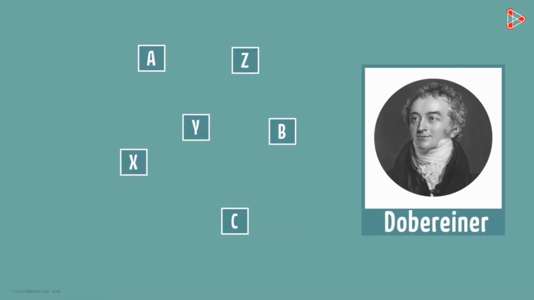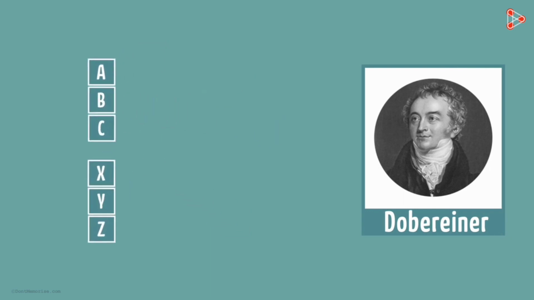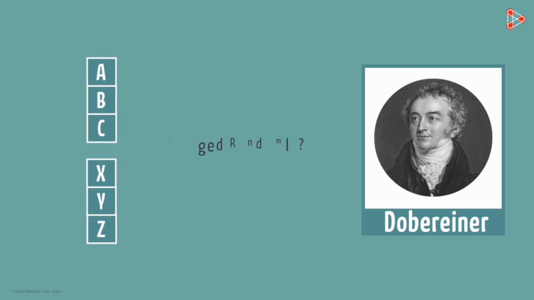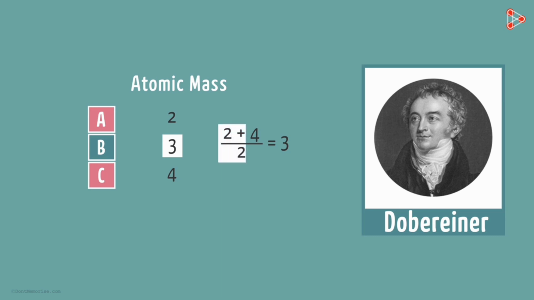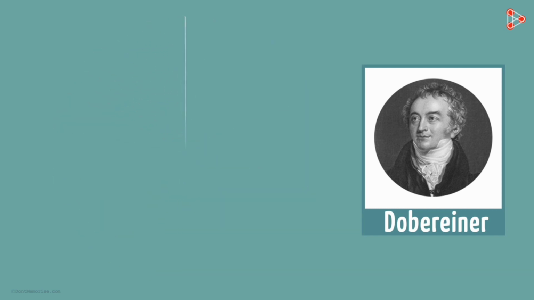He classified the elements known at that time in a particular manner. He arranged them into groups having 3 elements each in a series. Do you think these groups of 3 elements have elements arranged randomly? Of course not. Then what is the unique way of placing these elements? Dobereiner arranged the elements in such a way that the average atomic mass of the first and third elements in the set gives the atomic mass of the second element. In simple words, the atomic mass of the second element is approximately equal to the average of the atomic masses of the first and third elements.